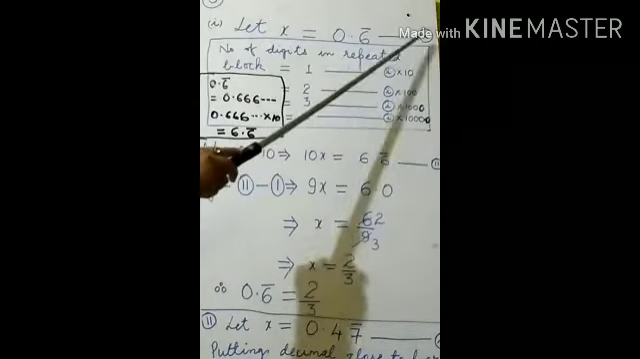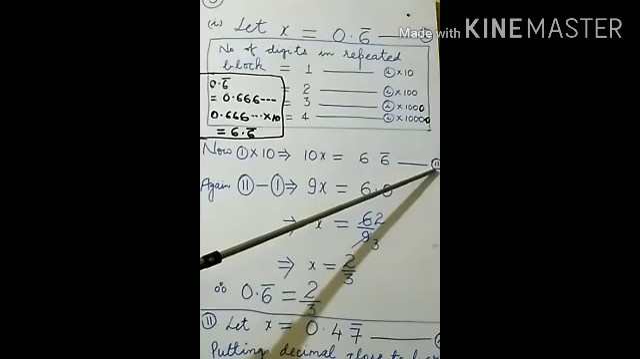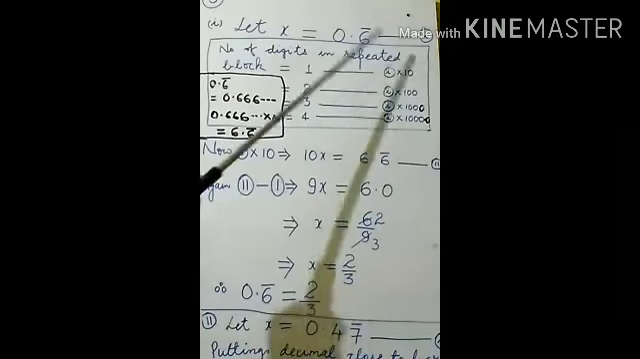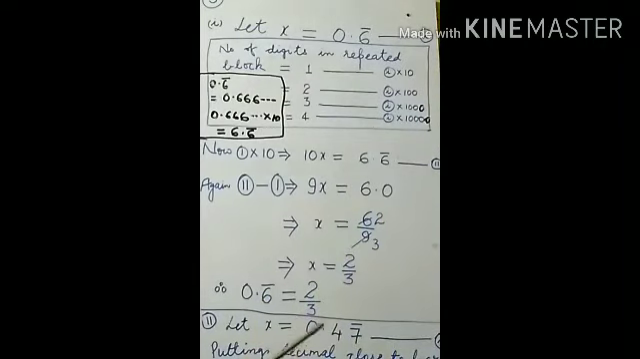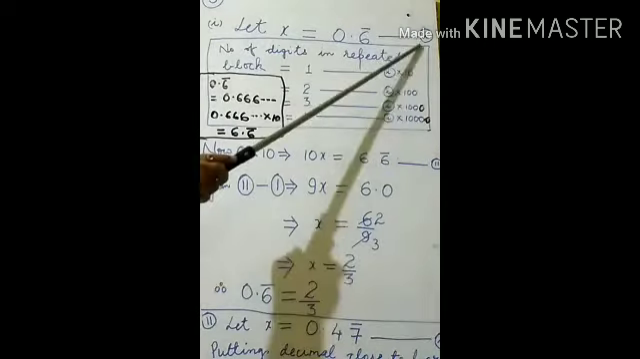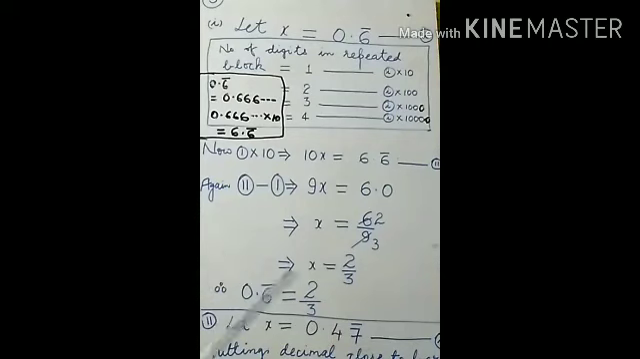Now equation number 1 will be subtracted from equation number 2. Keep in mind, equation number 1 will be subtracted from equation number 2. See the terminology. What words are being used here? You have to subtract equation number 1 from equation number 2. Now left side will be subtracted from left side, and the right side will be subtracted from right side.